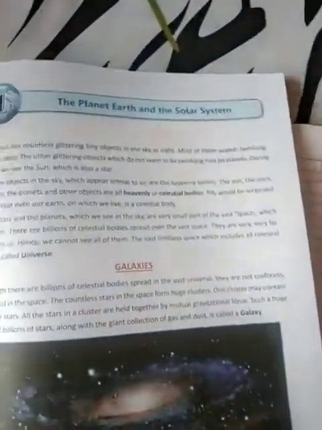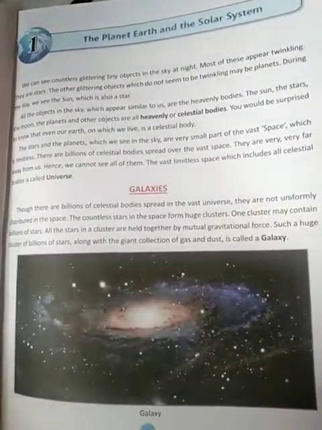Good morning, students. So let's continue with our first chapter. The name of the chapter is The Planet Earth and the Solar System. In the previous video, we have studied this page 1, in which we have studied about heavenly and celestial bodies, about universe and galaxies. So let us continue.